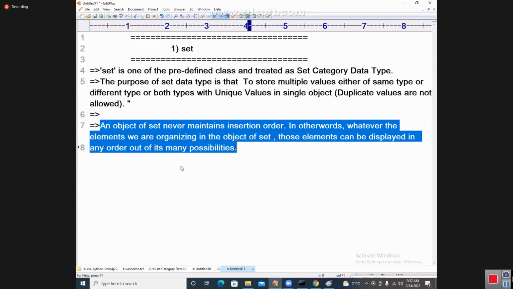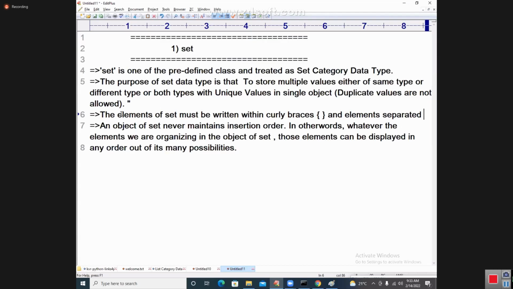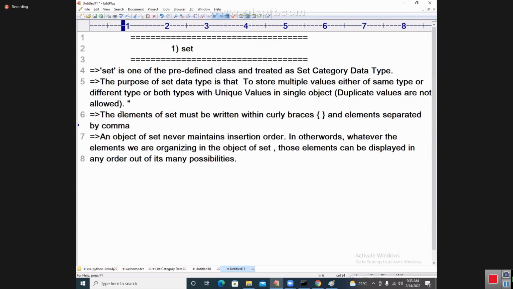Coming to the next point, I'm going to write the next part. The elements of set must be enclosed, must be written within curly braces, like this, and elements separated by comma. Very good. Elements must be separated by comma.